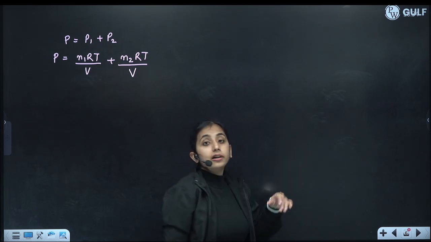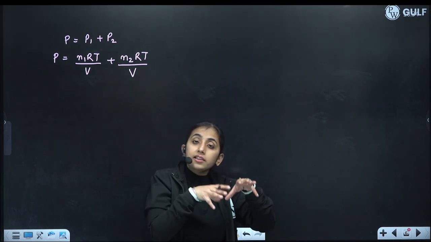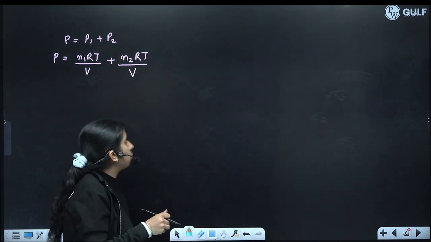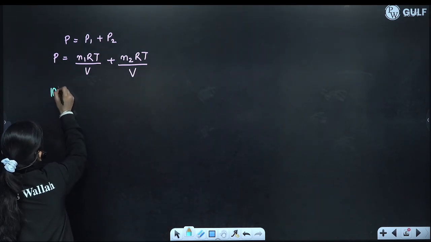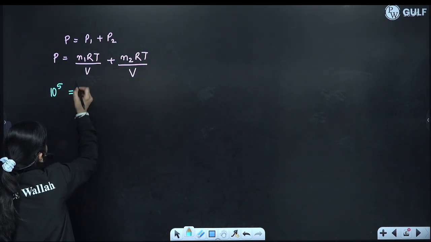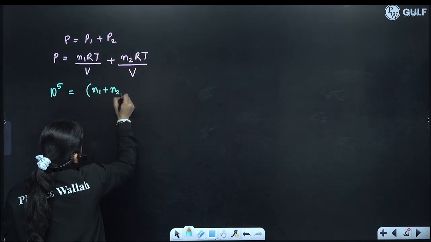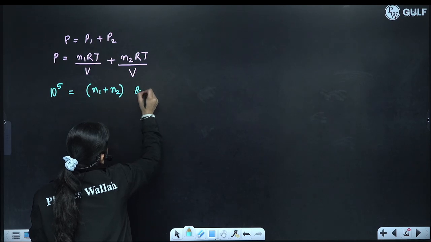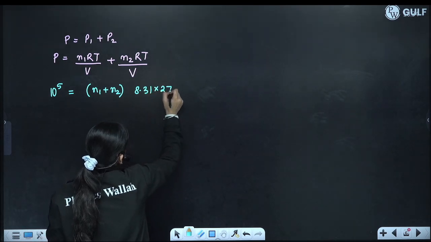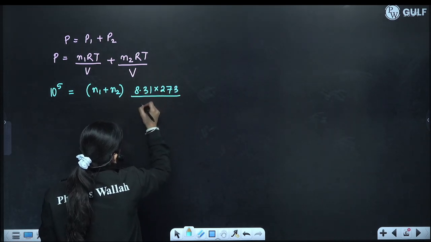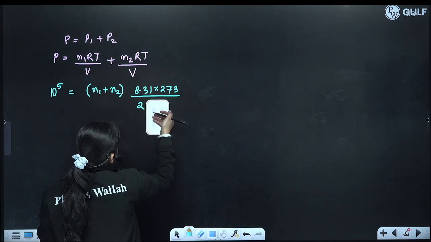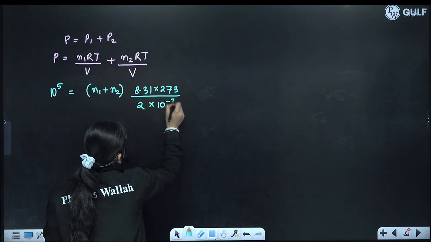The pressure exerted by the individual gases contained in the same volume at the same temperature. So this is given as 10 raised to the power 5 is equal to N1 plus N2 times RT, which will come as common, divided by volume, which is 2 into 10 raised to the power minus 3.